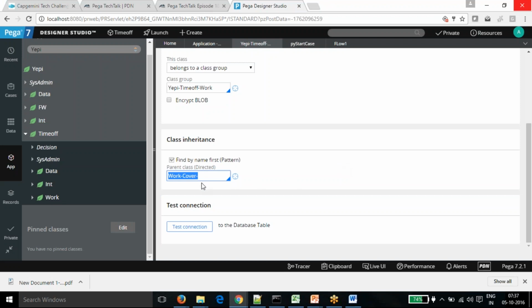Yeah, that's right. Directed inheritance provides all the Pega provided features. Most of the time we use work or data, the parent class, for the same purpose: to inherit the Pega provided functions that we normally call OOTB, out of the box functionality. That is the Pega terminology we use. If it is Pega provided features, we call it out of the box functionality, OOTB. That is mainly covered by directed inheritance.